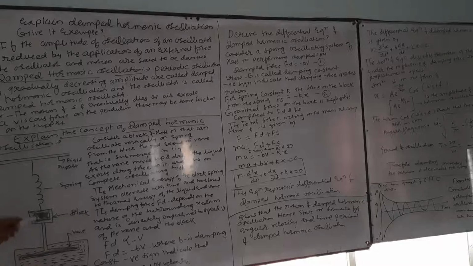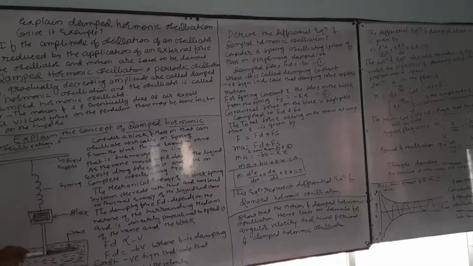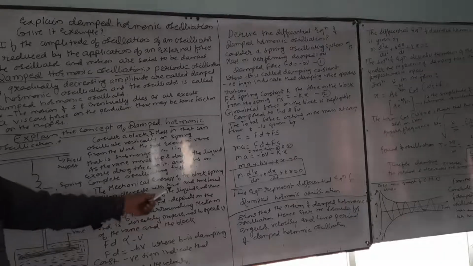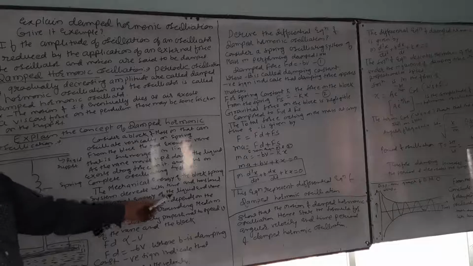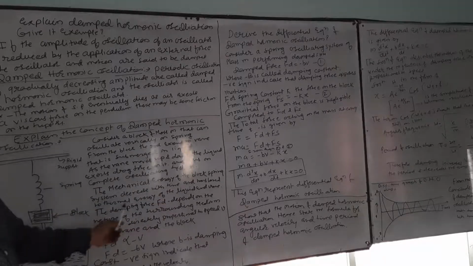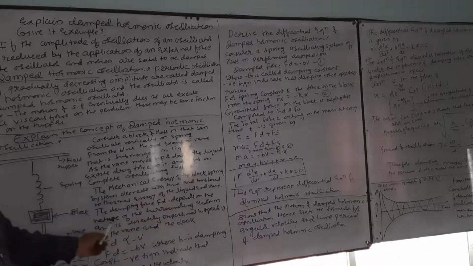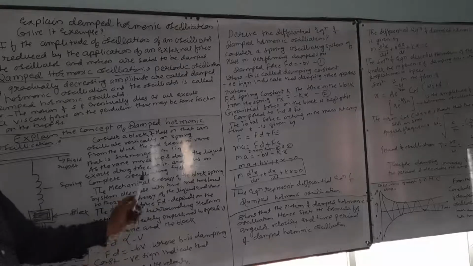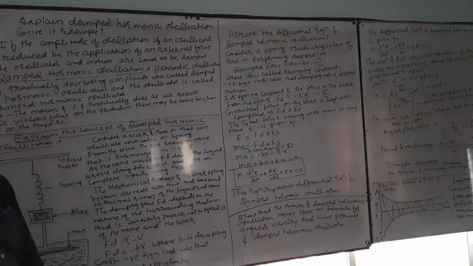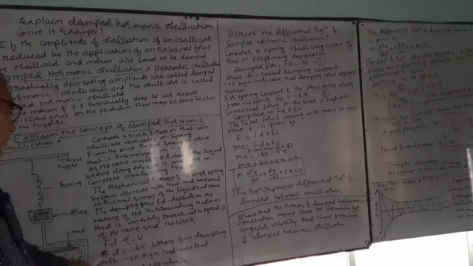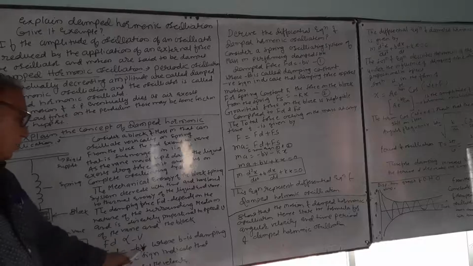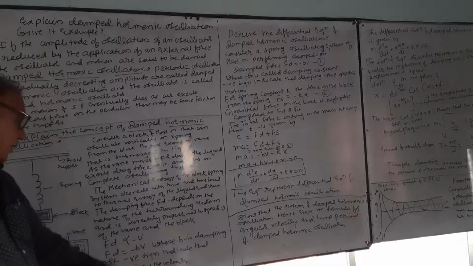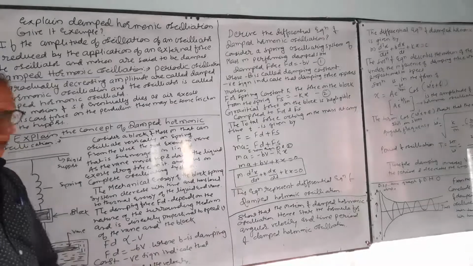As the vane moves up and down, the liquid exerts a drag force on it. From the complete oscillating system, the mechanical energy of the block-spring system decreases with time and is transferred to the thermal energy of the liquid and vane. The damping force Fd depends on the nature of the surrounding medium and is directly proportional to the speed v of the vane or block. Fd is proportional to minus v, Fd is equal to minus bv, where b is the damping constant, and the negative sign indicates that Fd opposes the velocity.